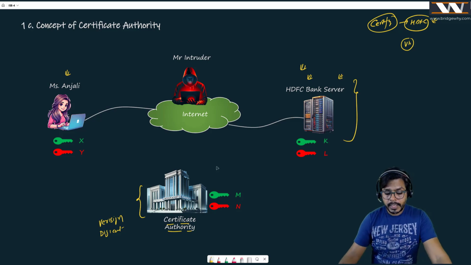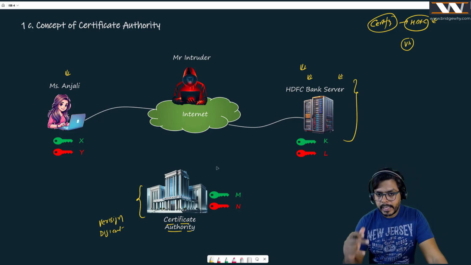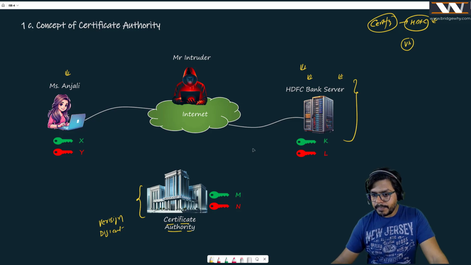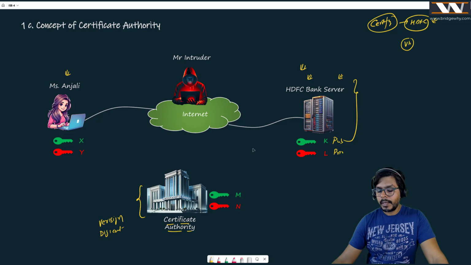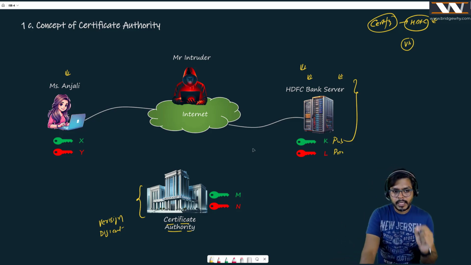But the certificate authority cannot provide a certificate to just anybody. So what is going to happen? Before the HDFC Bank server can come online, it generates its public key and also its private key. By the way, whatever keys you are seeing here, if the key is green, that is public, meaning it can be anywhere, everywhere.